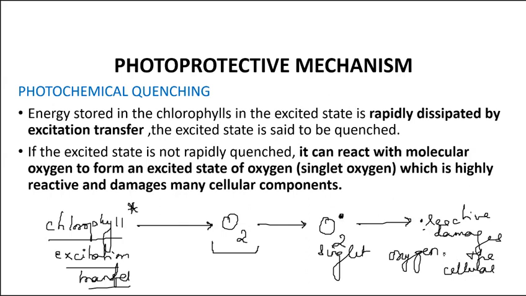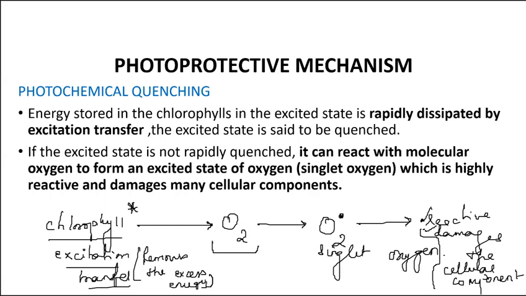They are very reactive and damage cellular components. But they prevent the damage by removing the excess energy. Excitation transfer means they remove the excess energy. Whatever energy was stored in the chlorophyll, they have transferred to another molecule. This is known as photochemical quenching.